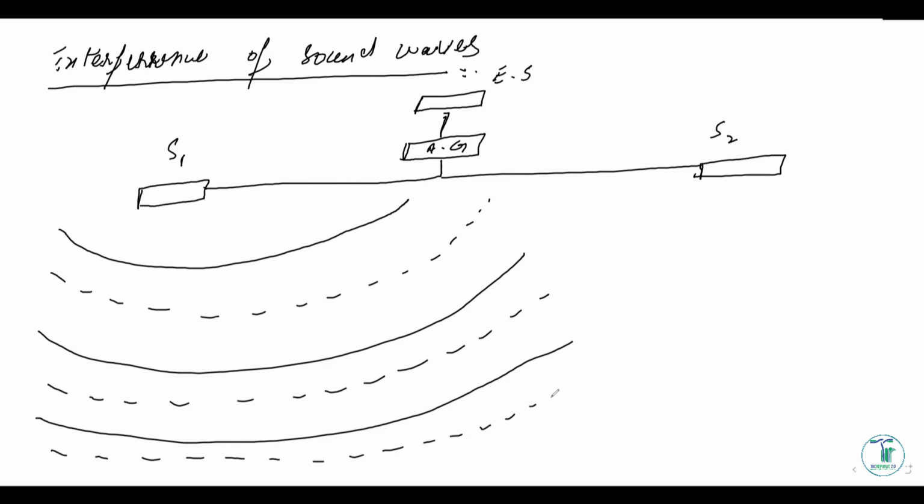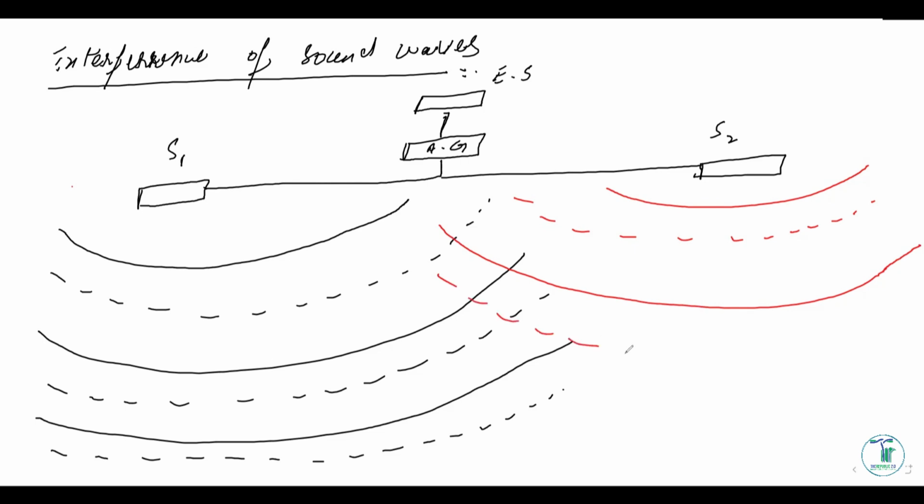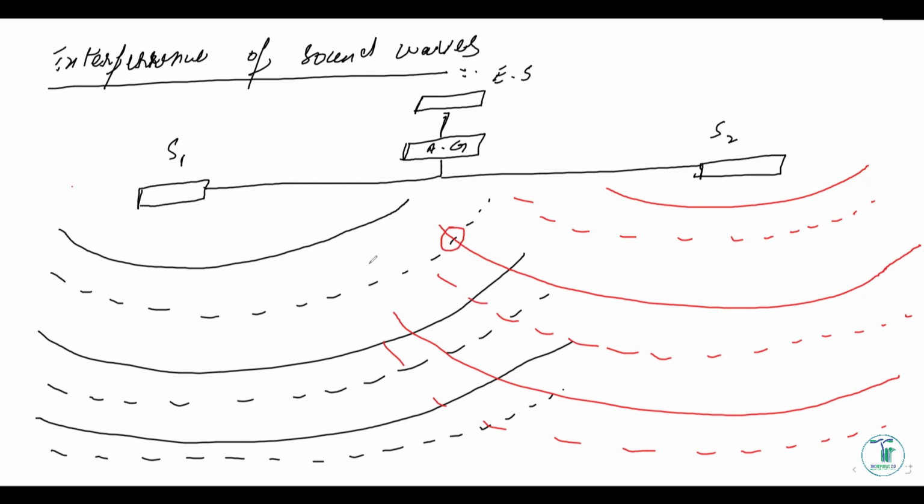The same thing is going to happen with S2 as well. We've got the S2 loudspeaker. First of all, we should be having a compression. Then I should be having a rarefaction. Then a compression. Again a rarefaction. Again a compression. So that is how waves would keep on flowing. Now you can see that on this path, we have got these points where the two waves interacted.